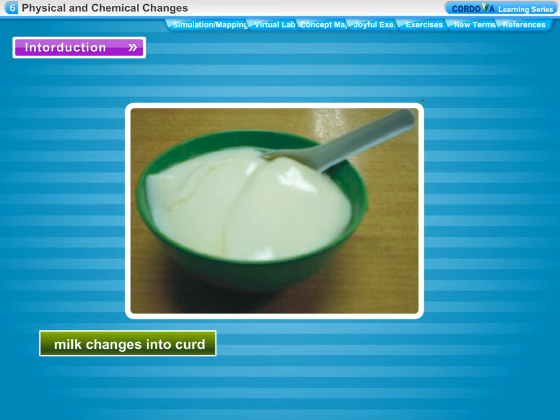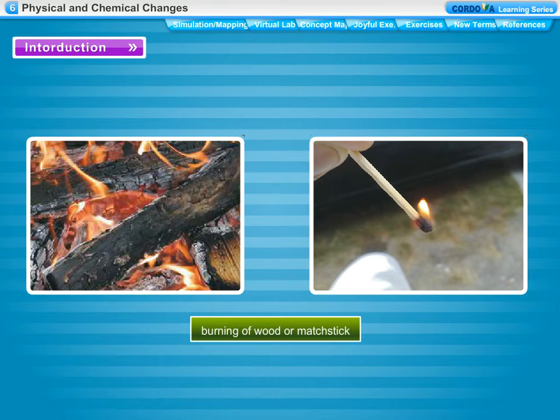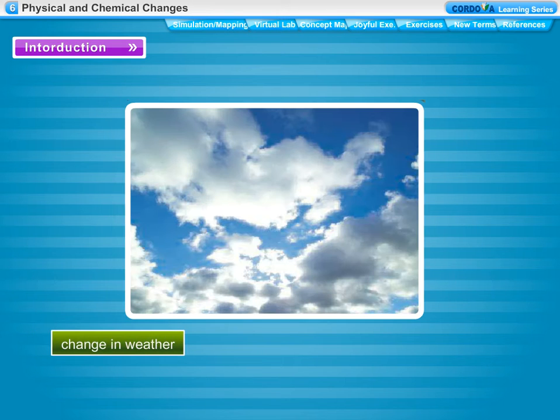Milk changes into curd. Ripening of fruits, burning of wood or matchstick, change in weather, etc. are also examples of change.